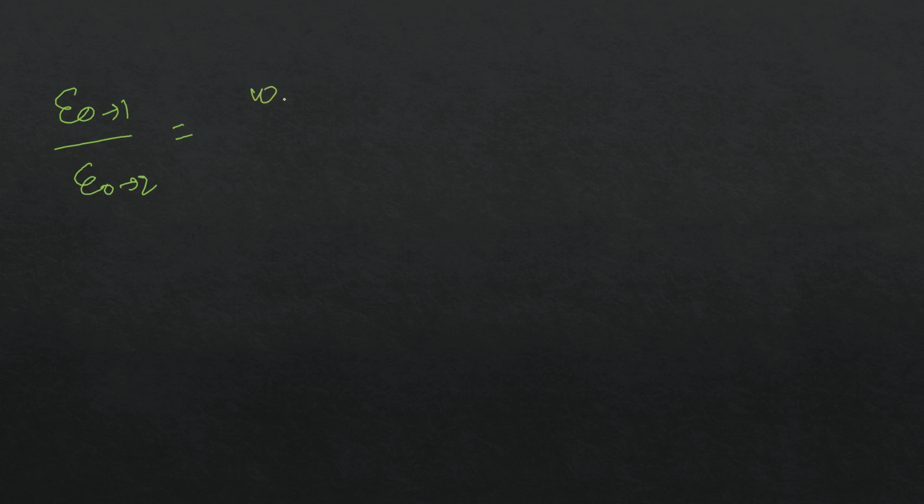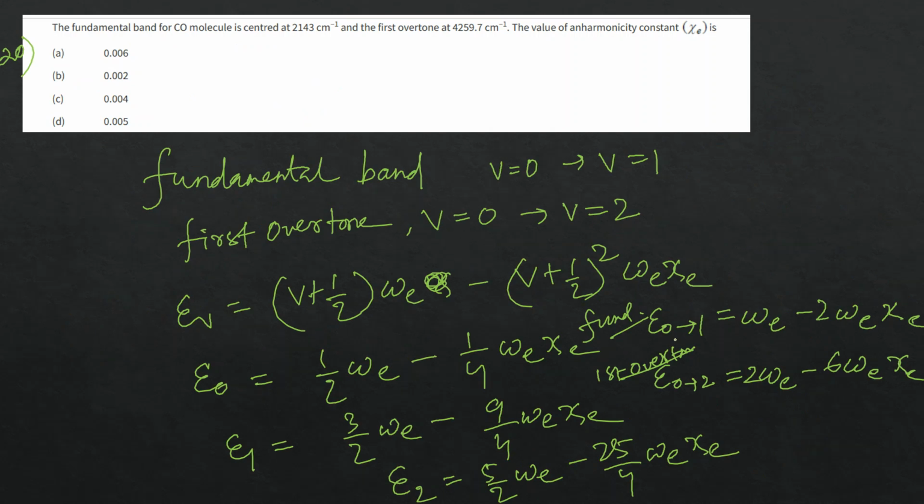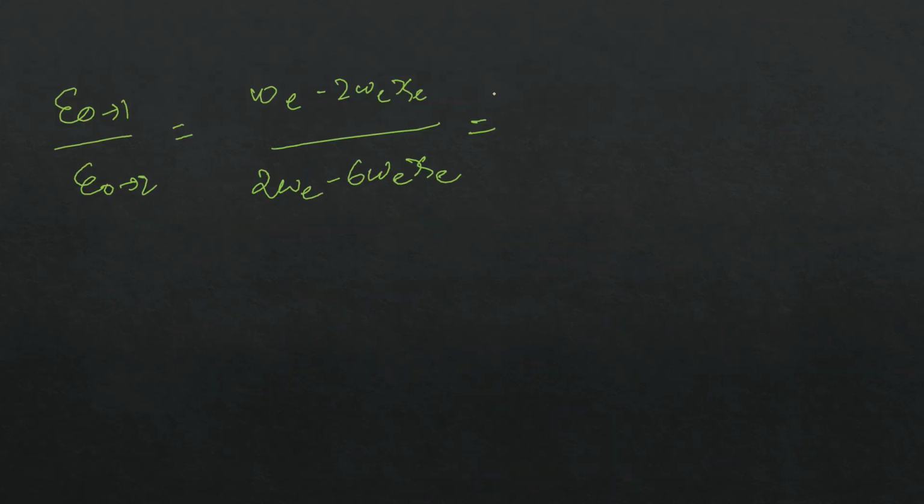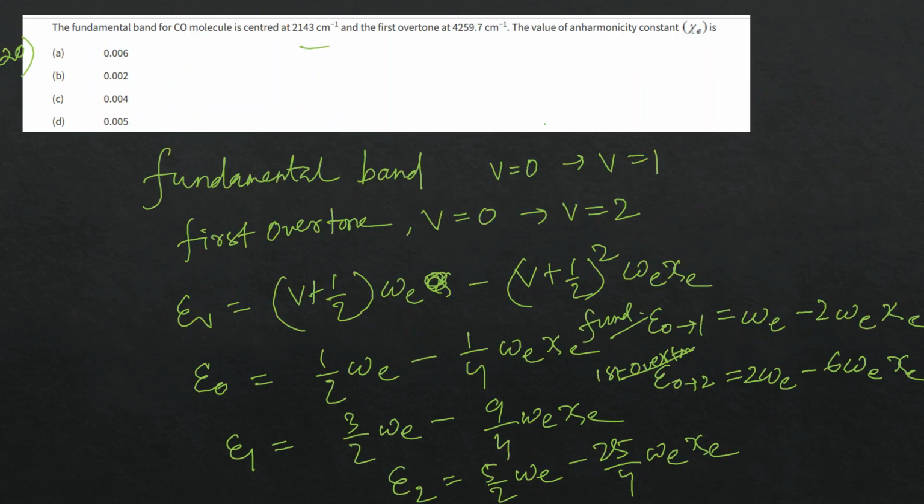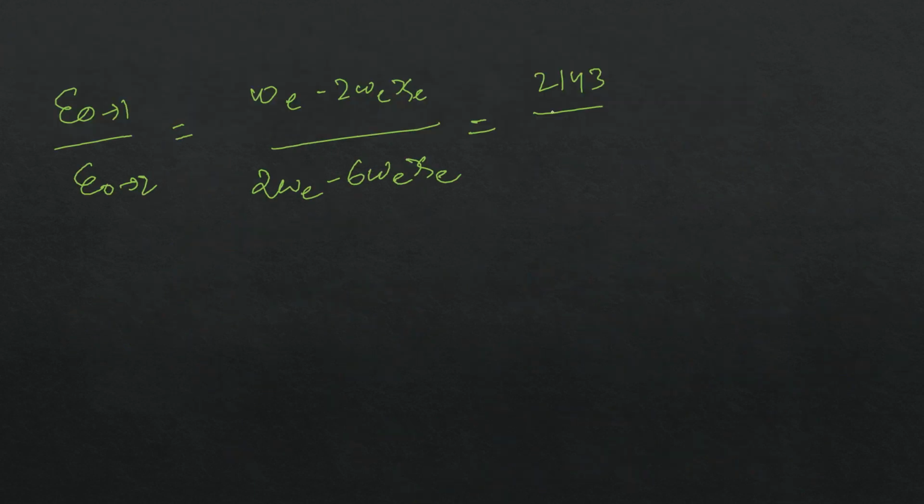Omega_E minus 2 omega_E chi_E over 2 omega_E minus 6 omega_E chi_E is equal to 2143 by 4259.7.